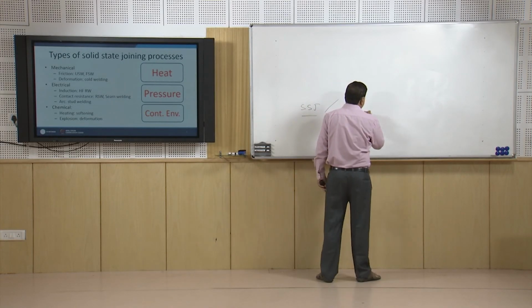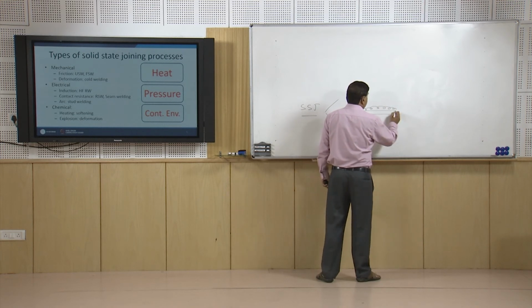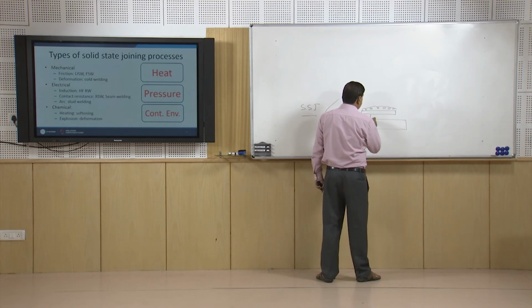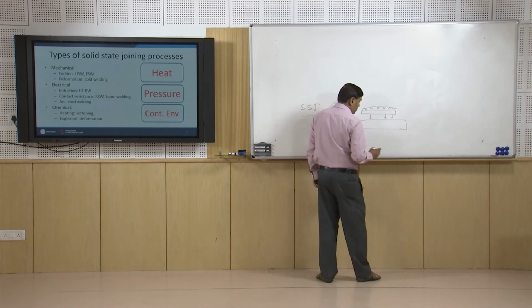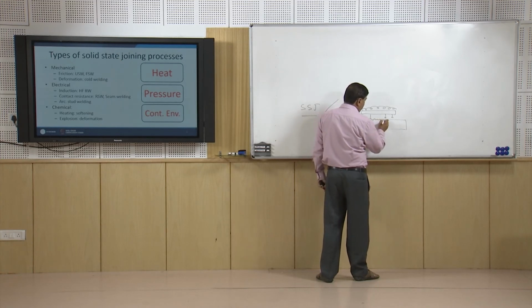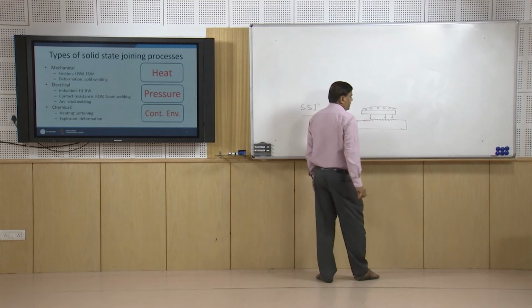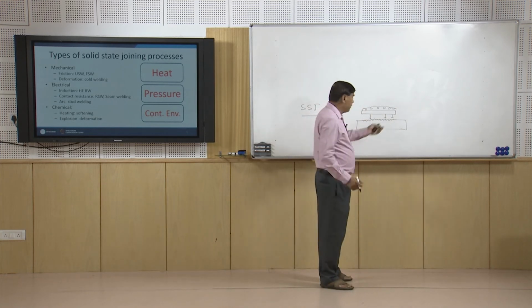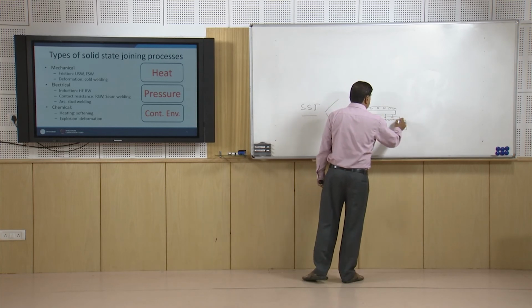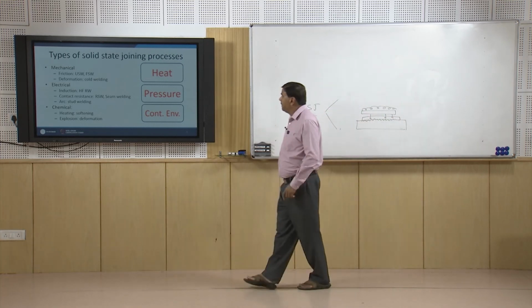So, in case of the explosion, the explosive material is kept at the surface and then it is exploded, so that it hits or impacts the other surface with which it is to be joined. In this case, large scale interfacial deformation takes place at the two sides for developing the metallurgical bond between the two components being joined using the explosive approach.